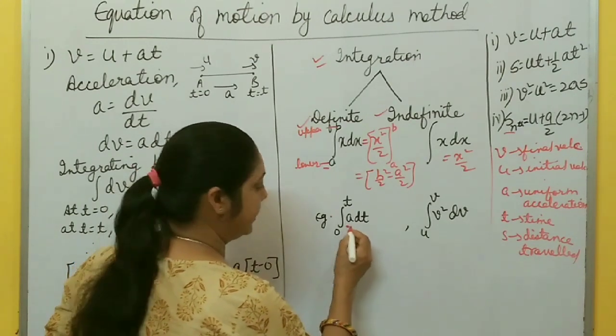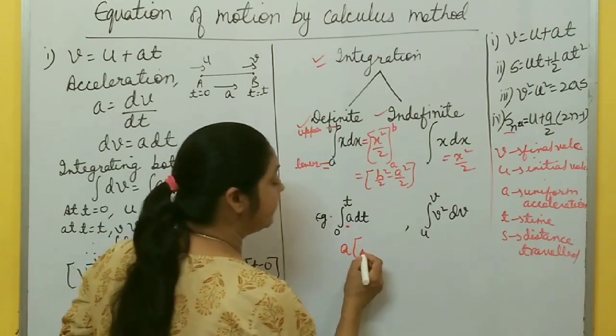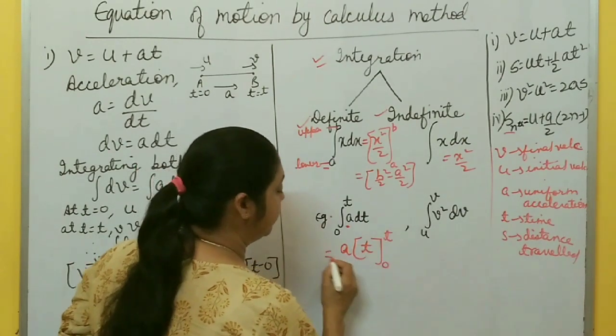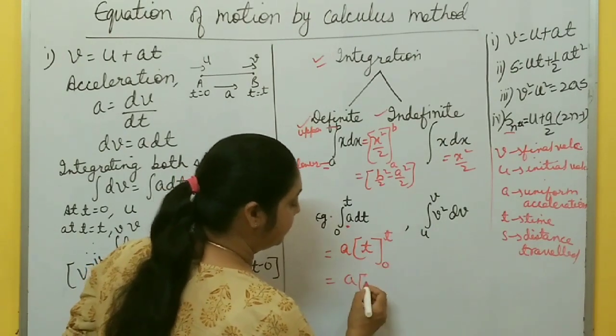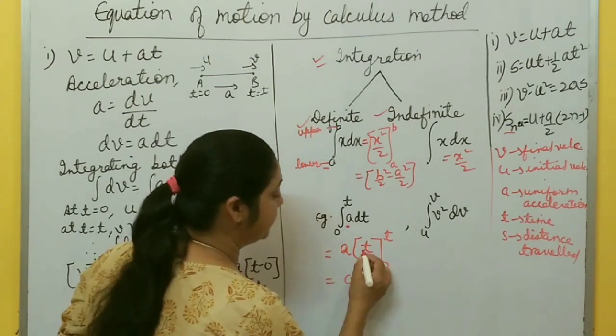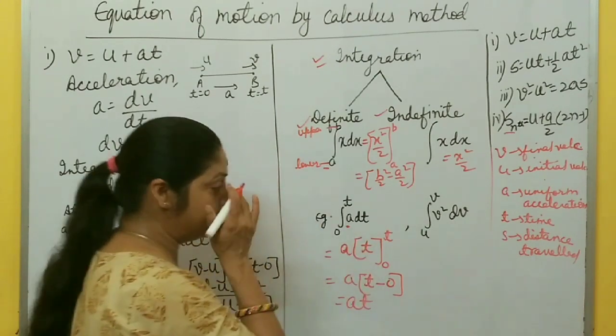A is constant here. You take the constant outside. Integration of dt is t, from 0 to t. Then you put limits. First the upper limit t, minus the lower limit 0. So you put t equal to 0. It becomes at. In this way you solve this one.